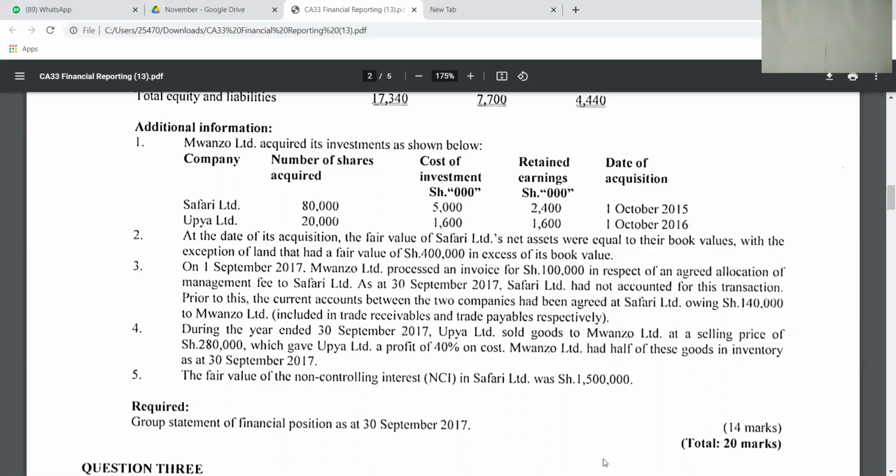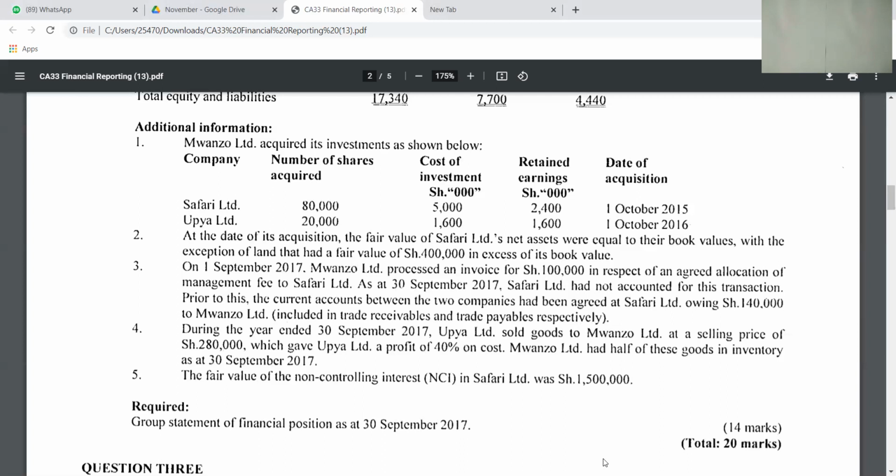Number 4, during the year ended 30 September 2017, Upia Limited sold goods to Mwanzo at a selling price of 280,000, which gave Upia a profit of 40% on cost. Mwanzo had a half of these goods in the inventory as of 30 September 2017.